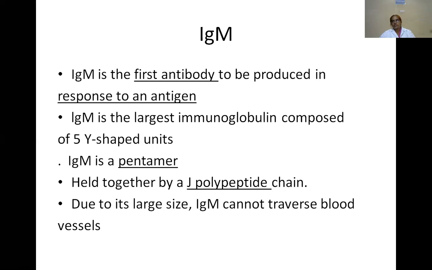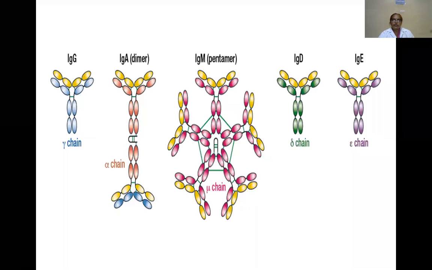Next one is IgM. It has 5 Y-shaped units, so it is called a pentamer. These are held together by J polypeptide chains. IgM is the largest immunoglobulin, and it contains the mu type of heavy chains.